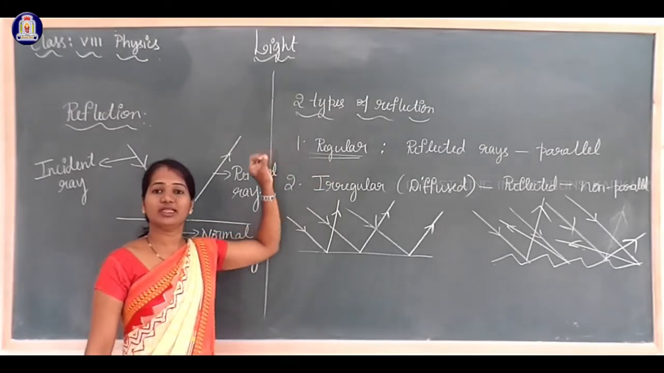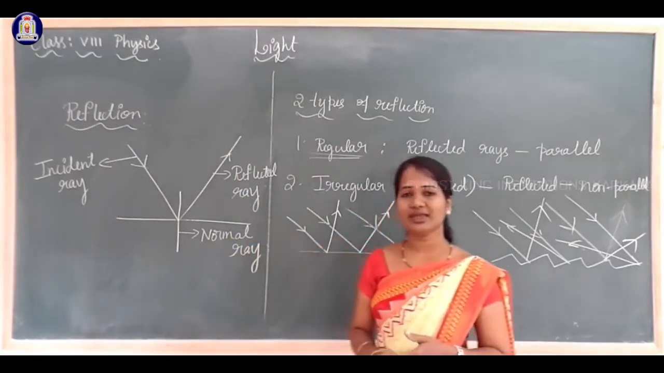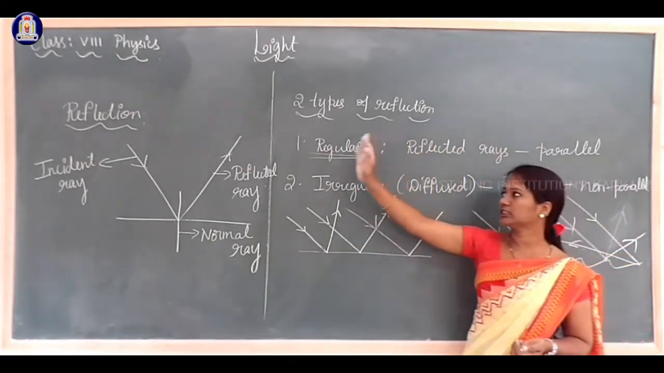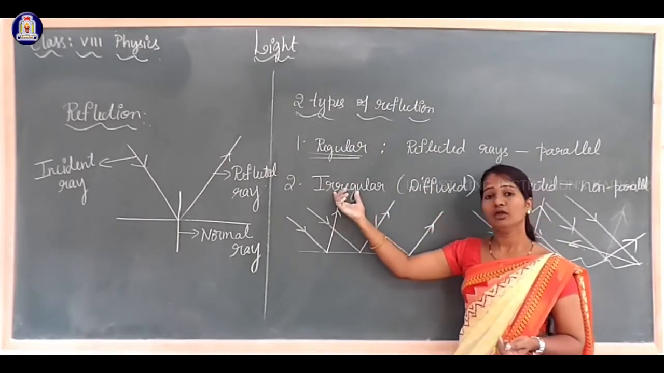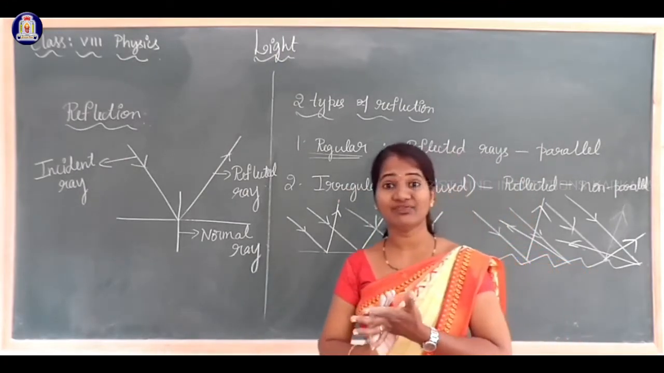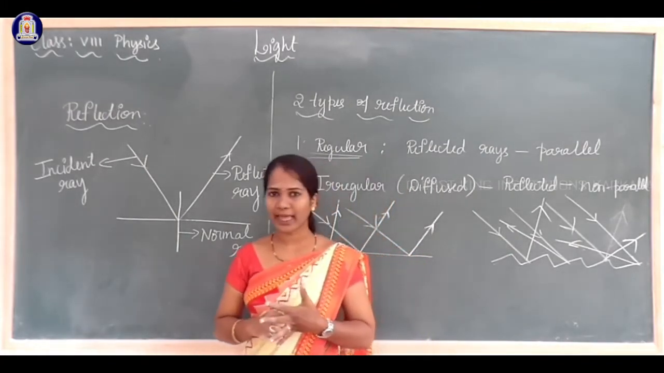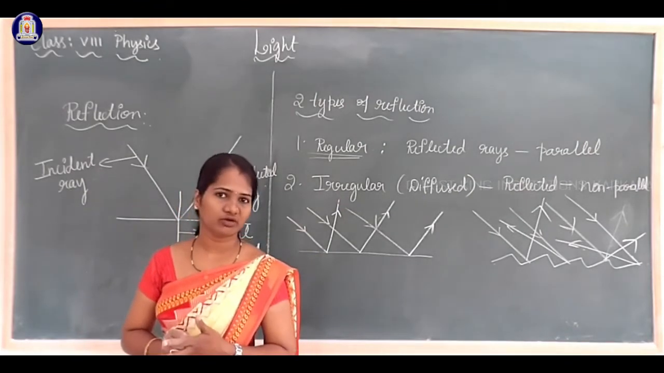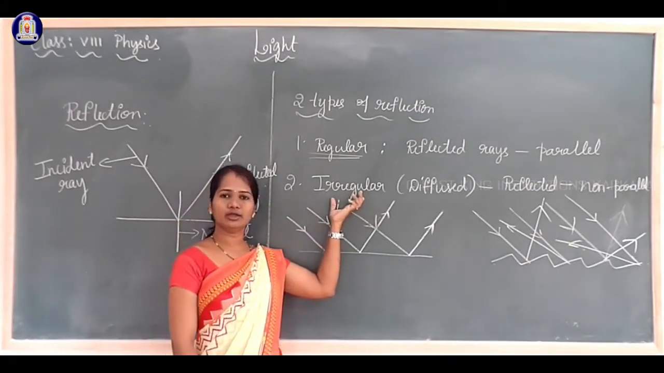Regular reflection: when the light falls on a smooth polished surface, the reflected rays are parallel to each other. Such a type of reflection is called regular reflection, which forms an image. Irregular: when light falls on a rough surface, the reflected rays are not parallel to each other, and in this case the image is not formed. Such a type of reflection is called irregular reflection.